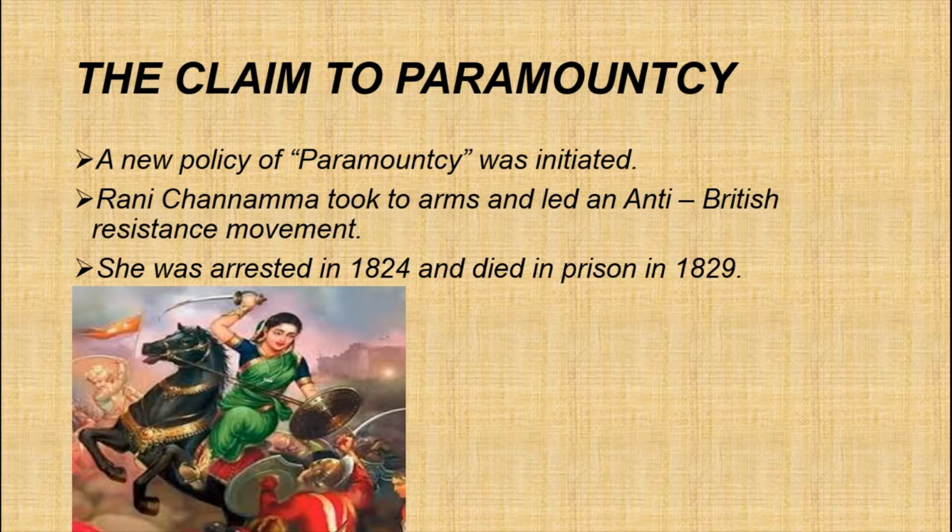See, Kittur Channamma, the Queen of Kittur, was one of the first Indian rulers to lead an armed rebellion against the British East India Company in the year 1824 against the implementation of the East India Company's policies. So she was arrested in 1824 and died in prison in 1829.